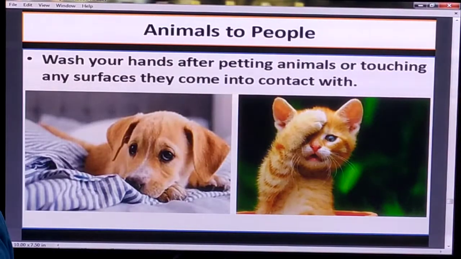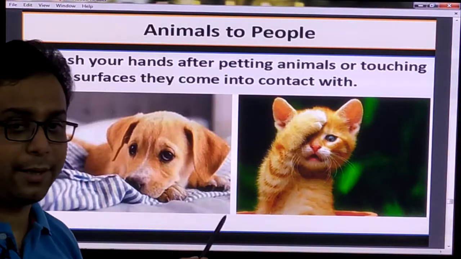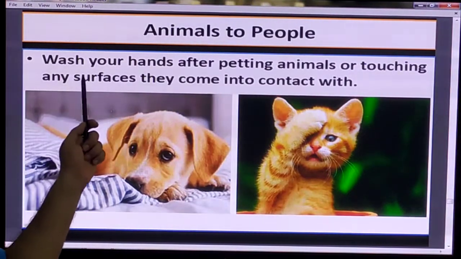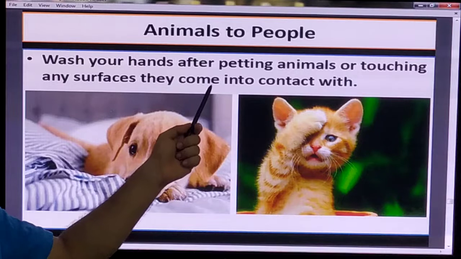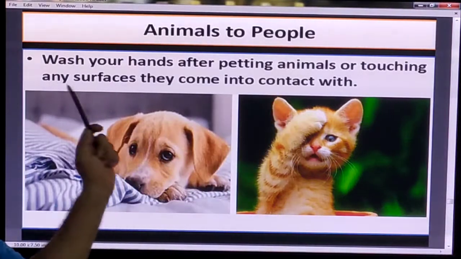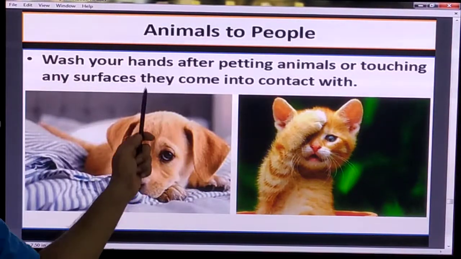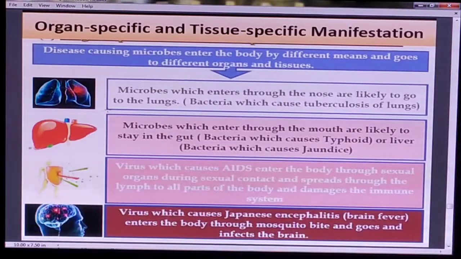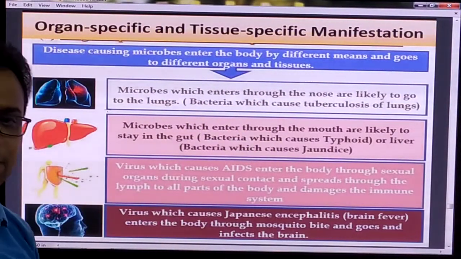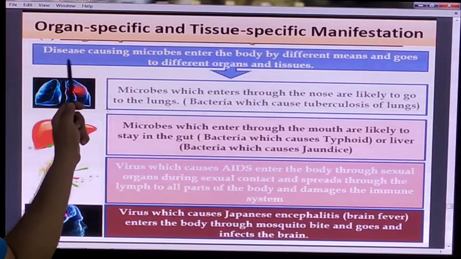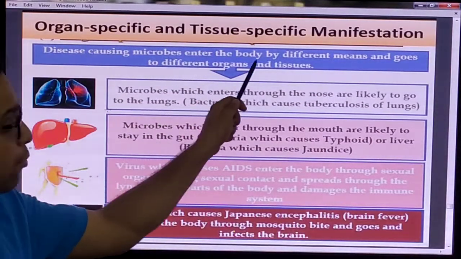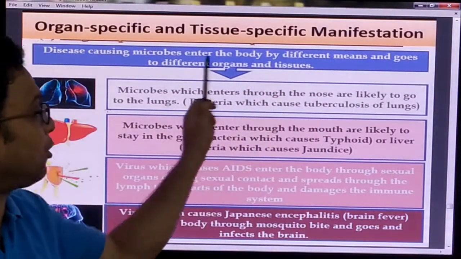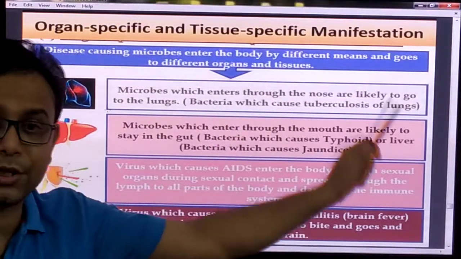Animals and people also: some diseases can be spread by animals, so wash your hands after petting animals or touching any surface they have come into contact with. Now, organ-specific and tissue-specific manifestation means that disease-causing microbes enter the body by different means and go to different organs and tissues.